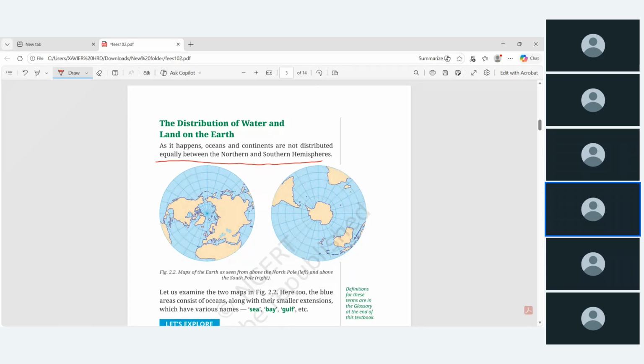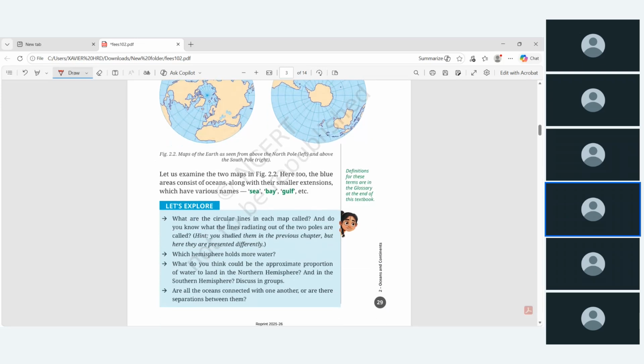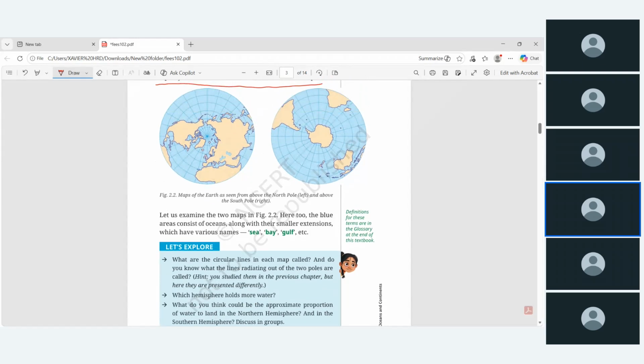If you have a globe at hand, or if you are able to imagine the globe, you can see the land and water are not equally distributed between the northern and southern hemisphere. Majority of the land is in the northern hemisphere, so majority of the water is in the southern hemisphere. This is what you can see from the diagram.